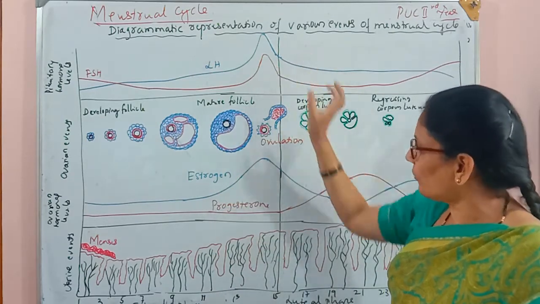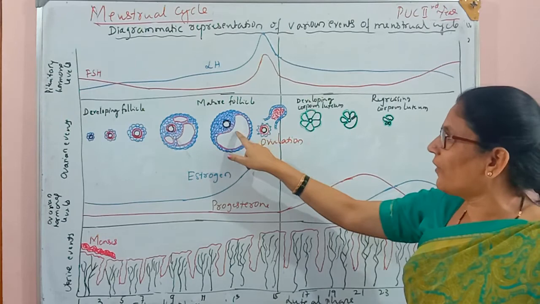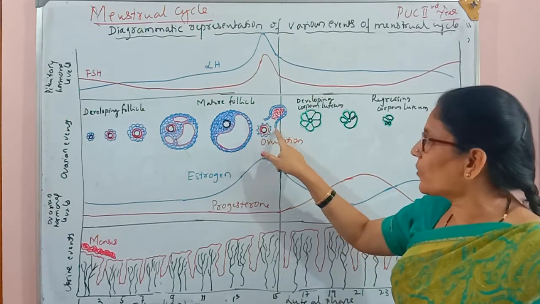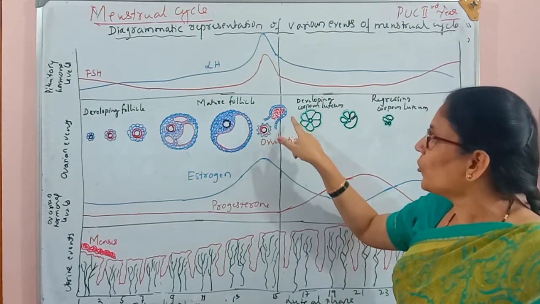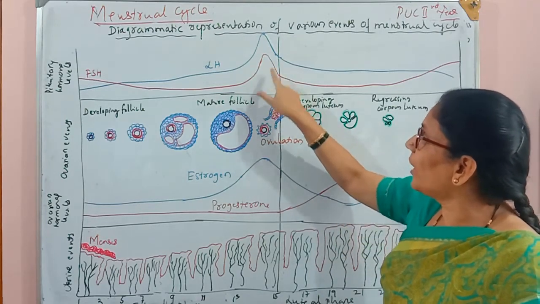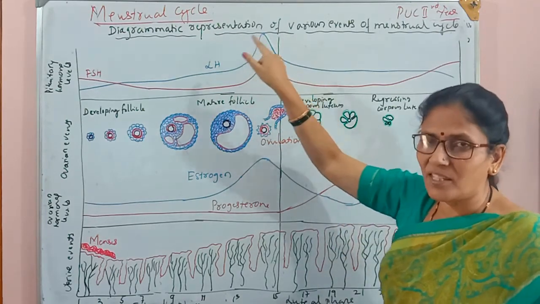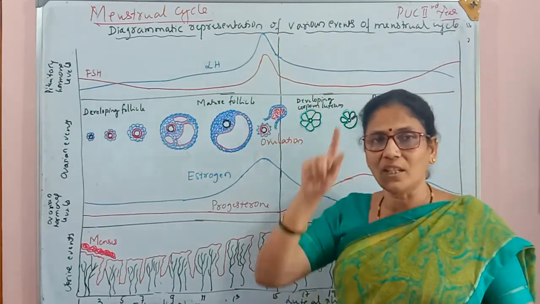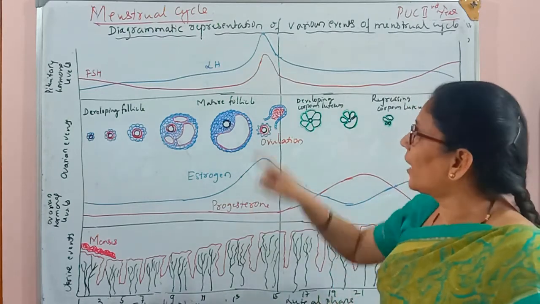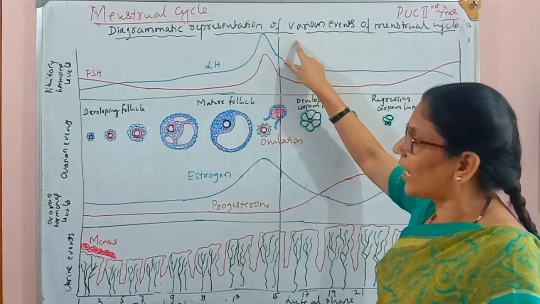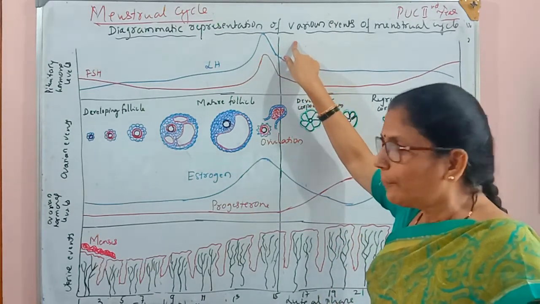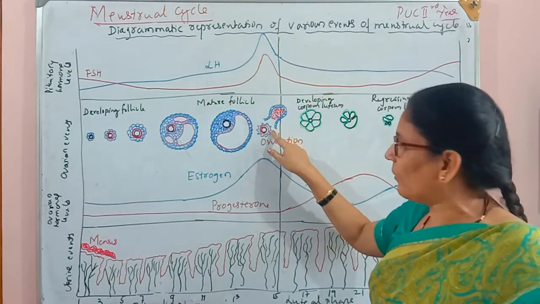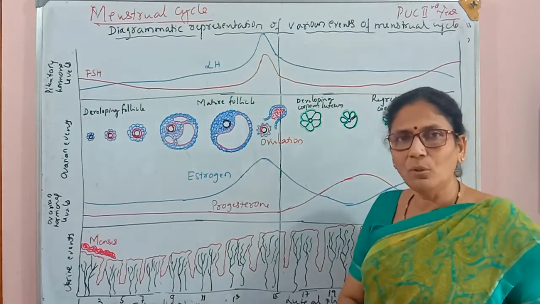At exactly the 14th day, the Graafian follicle ruptures and a secondary oocyte is released, and that process we call ovulation, which takes place on the 14th day due to the LH surge. LH surge means the period when the concentration of LH and FSH reaches its peak point. That happens at the 14th day of the menstrual cycle, and it induces the rupturing of the Graafian follicle, and the process is called ovulation.